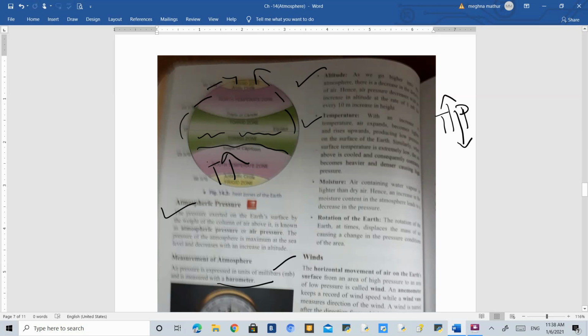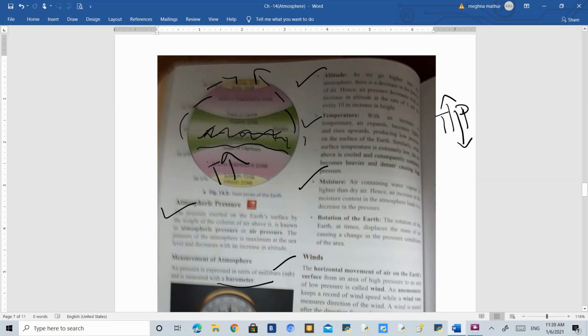Then what will happen is that here, because there is no air, the pressure will decrease, because the air has moved towards the atmosphere. That is why here you will not find any pressure over here. So that is why the pressure will keep on decreasing as the temperature rises.